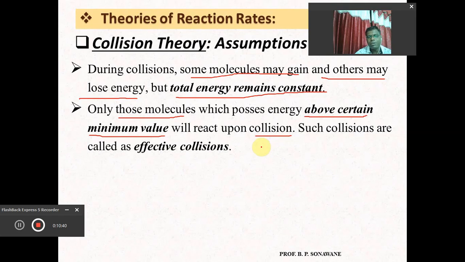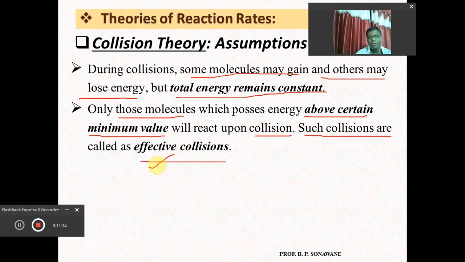So after collision, definitely the energy of the molecule increases, but that energy must be above a certain minimum value, and then these molecules can react on collision, and such collisions are called effective collisions. It means that only those collisions which are responsible for the reaction are called effective collisions. Definitely a number of collisions take place, but some collisions may have smaller energy.